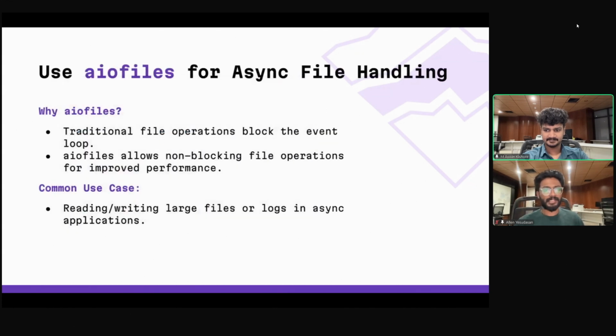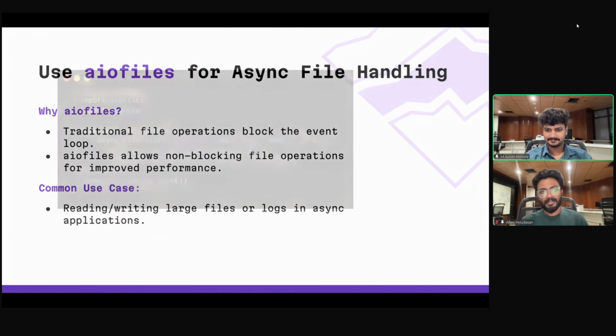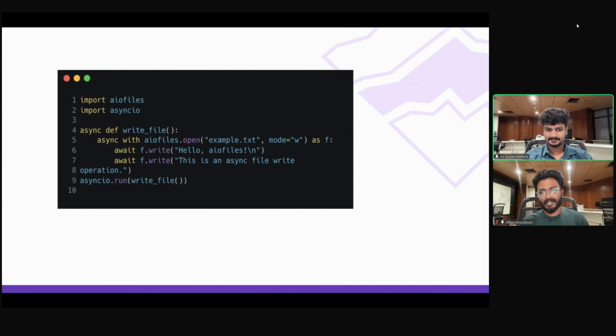Similar to aiohttp, we have something called the aiofiles package for file operations. The traditional open method for reading or writing files is blocking. So reading from or writing into a large number of files could be a time-consuming process. Instead of that, we could use this package, aiofiles. It's basically non-blocking, so it could process a large number of file operations at a very high speed. Its syntax is also similar. We just have to use an async context manager there. Inside that, we will be defining our write or read operations.